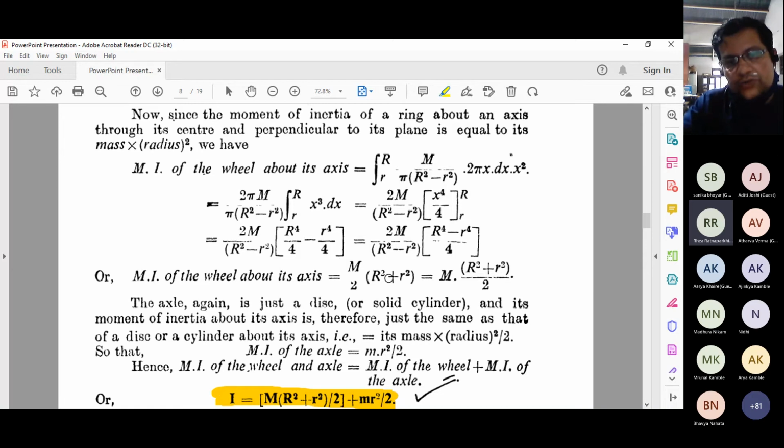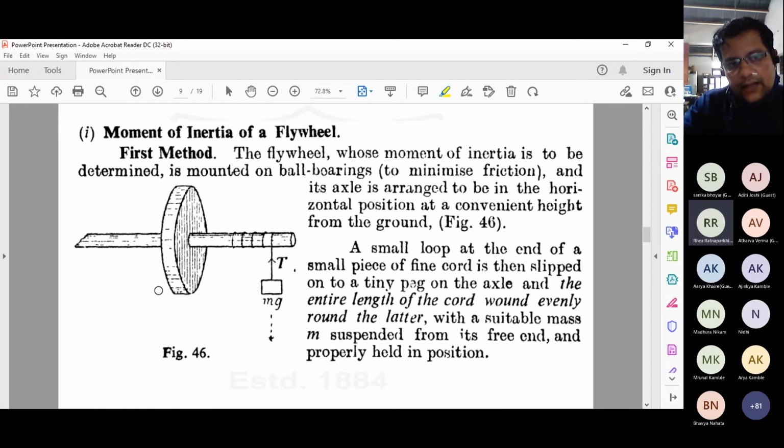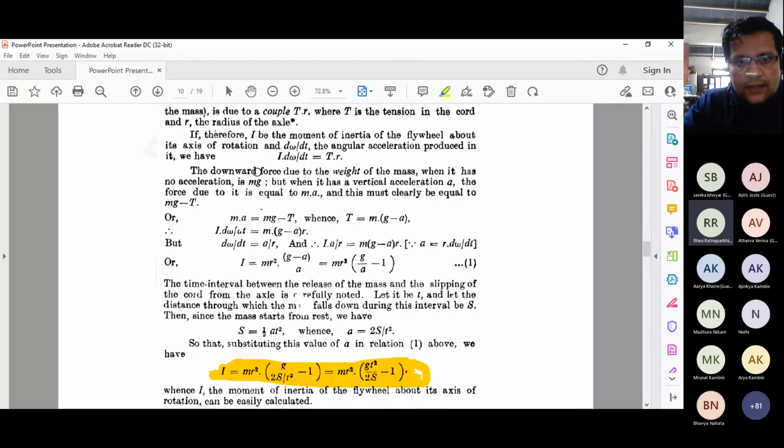Hope you are there, and those people understand how we derived it, and we use it in our experimental part over here. I mentioned this is the experiment you are going to do in the lab, and you are going to use this expression directly in the laboratory, but how this formulation comes, that discussion we did today.